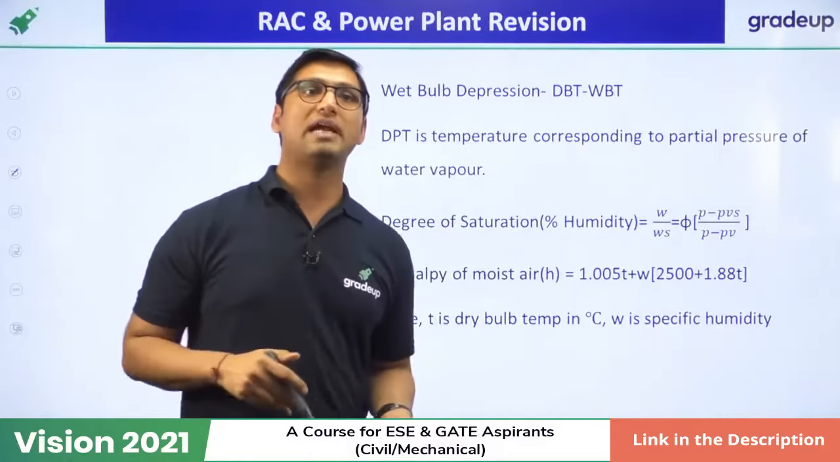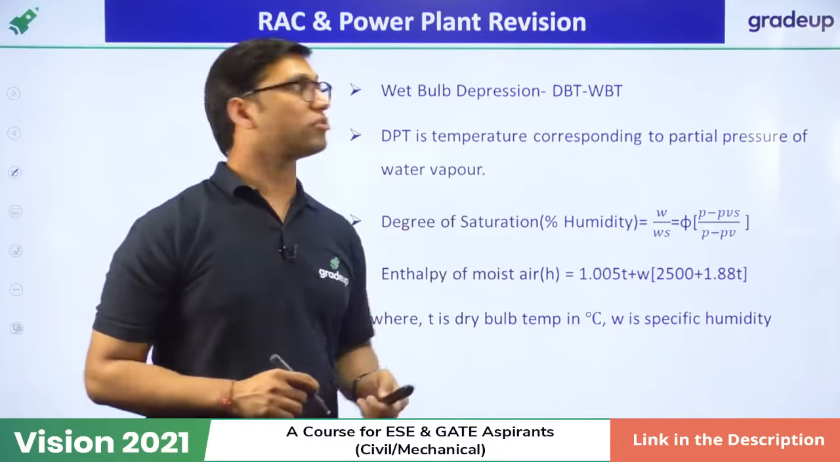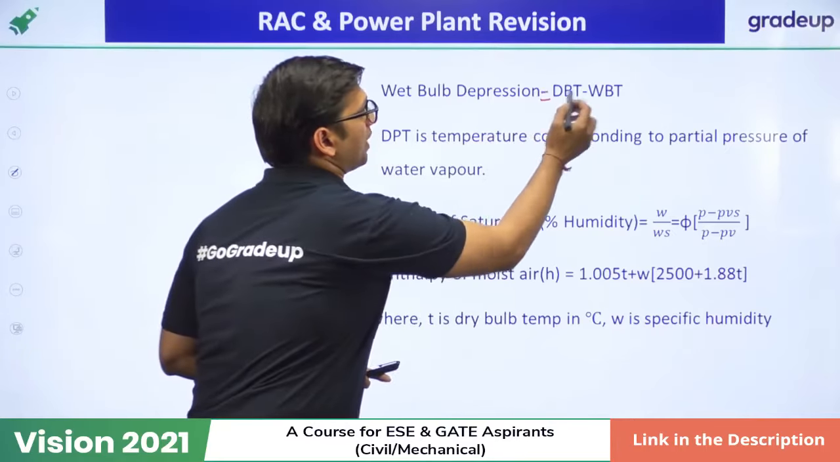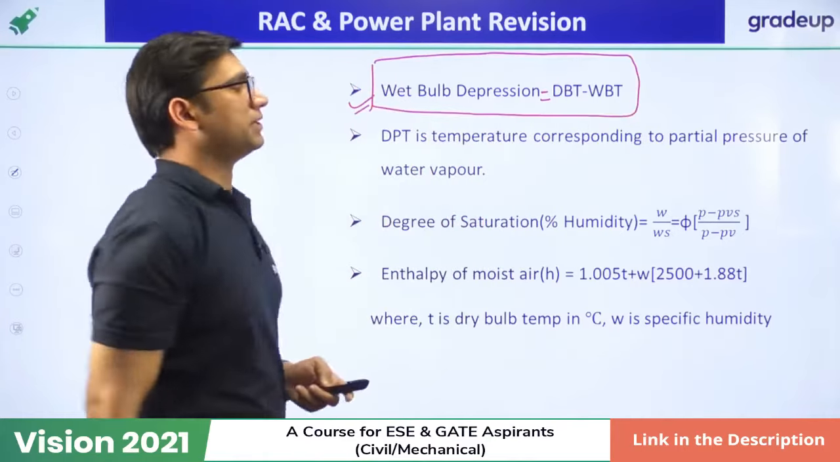Next term is wet bulb depression. Wet bulb depression is equal to the difference of the dry bulb temperature minus wet bulb temperature. That is called wet bulb depression.